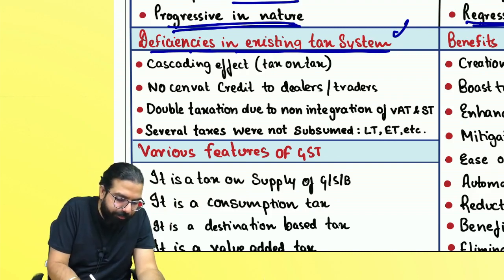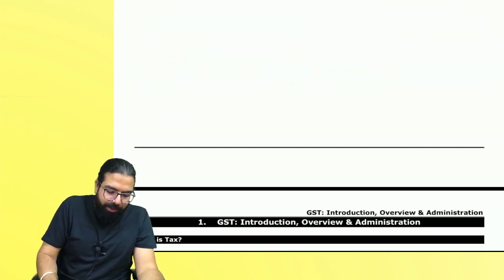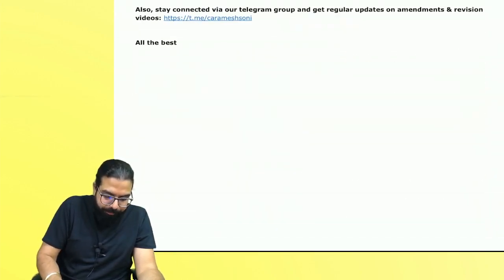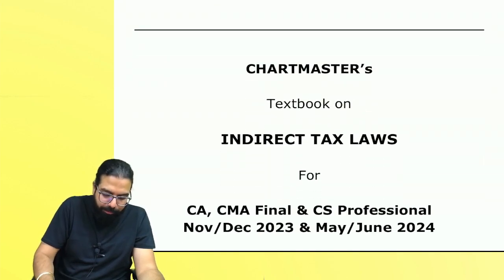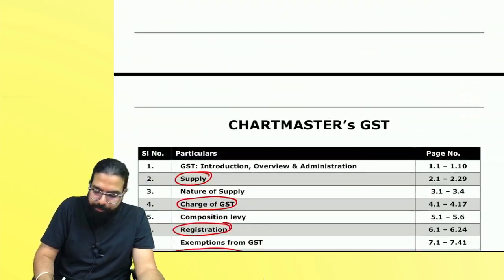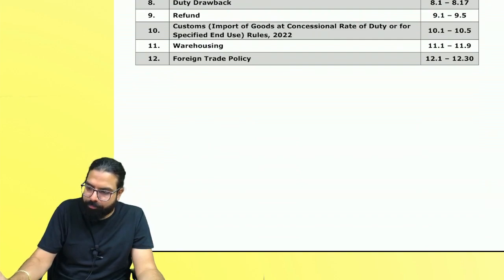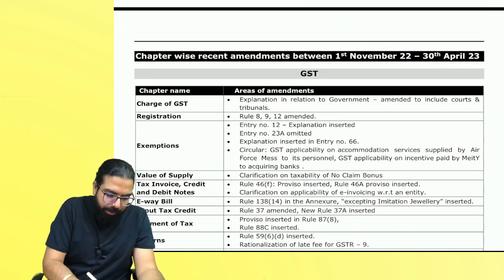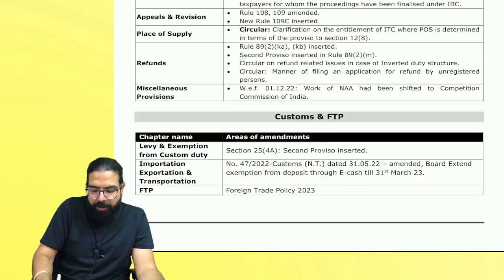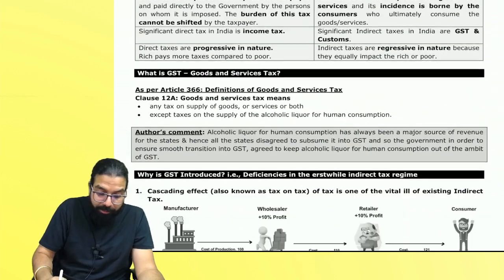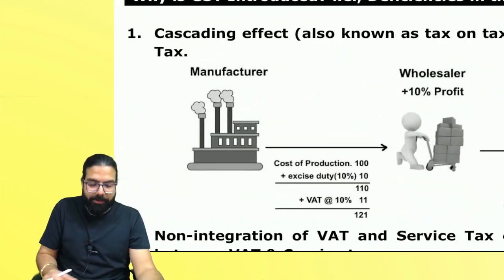Let's understand what was the deficiency in the existing tax system. In your textbook, the recent amendments from 1st November up to 30th April, I have written over here. You will be able to see all this, you leave it now. Come to page number 1.1. Please come to page number 1.1.